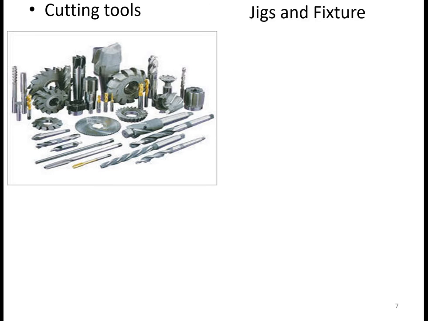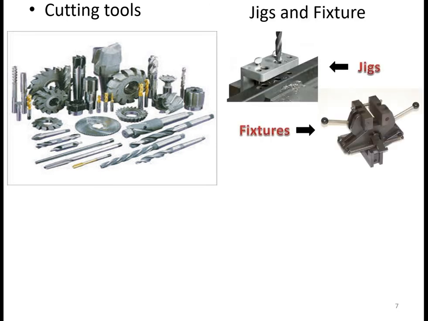So next type of tooling, that is nothing but the jigs and fixtures. Here you can observe that this one is nothing but the jig, and this one is nothing but we can say it is the fixture. Here you can observe this one is the jig.